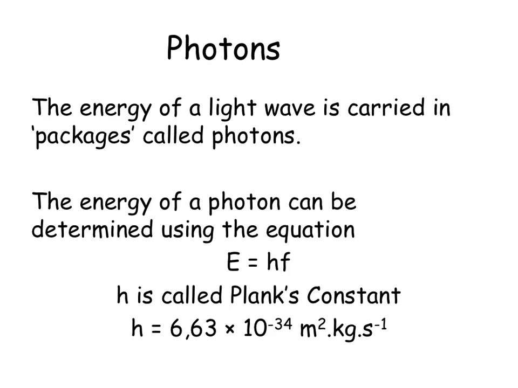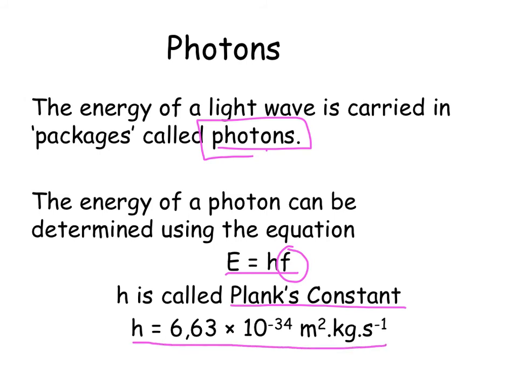Photons: the energy of a light wave is carried in packages, and those are called photons. So the particles of light are called photons. The energy of the photons can be determined by using the equation E is equal to hf. So whatever the frequency is of the wave, we multiply it by something called Planck's constant, which is on your information sheet, 6,63 times 10 to the negative 34.